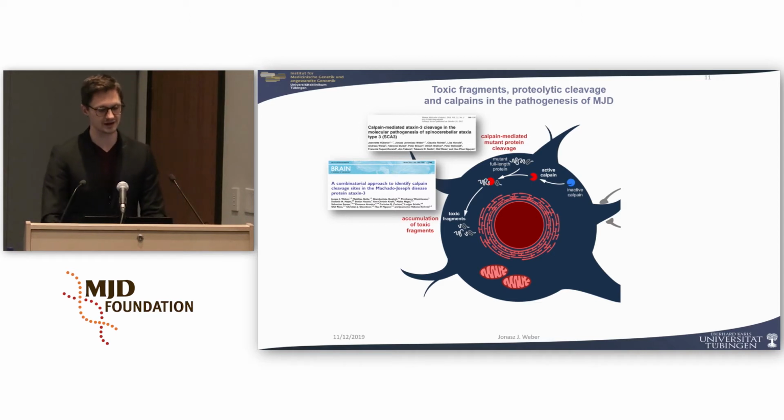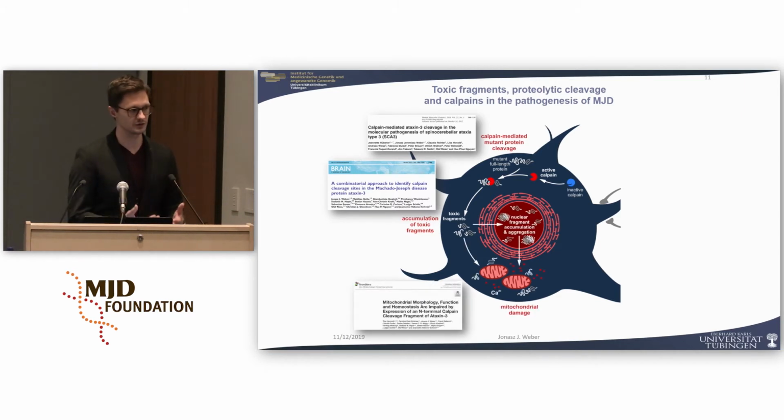One of these groups are calpains, calcium-activated proteases, which you can find also in the neurons. This is the group of enzymes we are mainly working on. So basically, calpains are cleaving the full-length Ataxin-3 protein, and we have toxic fragments which are accumulating in the neurons. They can have different effects. For example, they can go into the nucleus, form aggregates, but they can also impair different cellular functions, ER functions, mitochondrial functions.